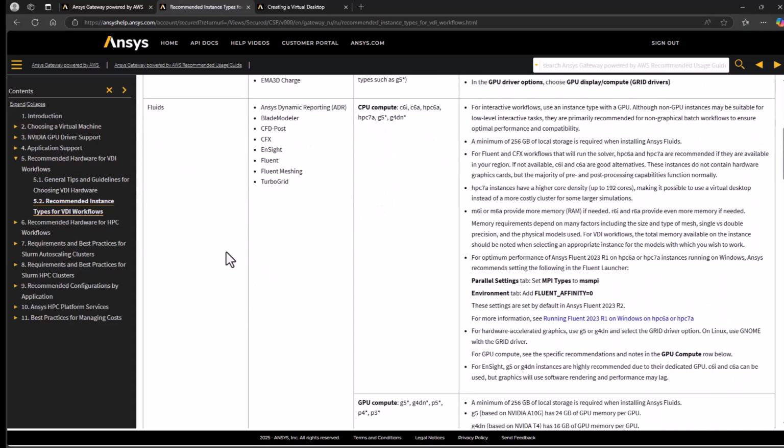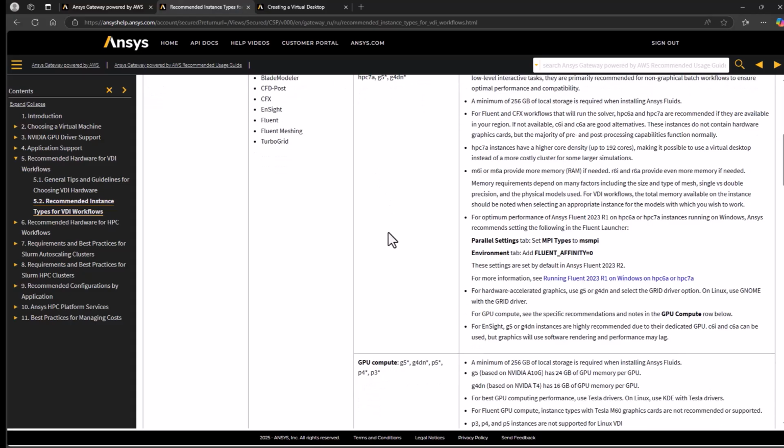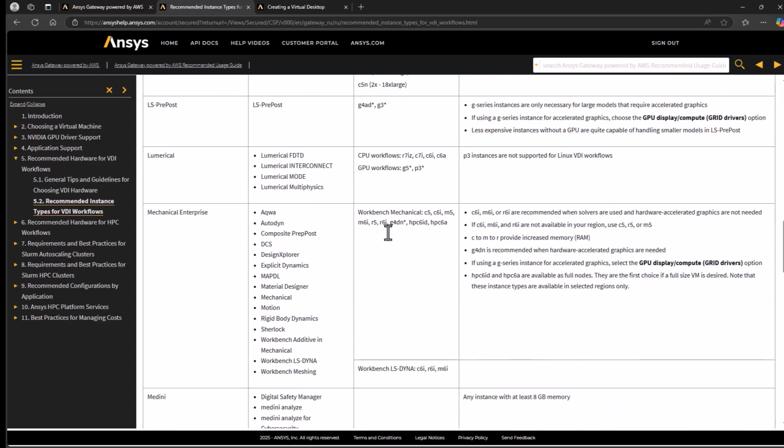In this example, I plan to use the desktop for pre- and post-processing, while I submit my jobs to the cluster for solving. So I would like a node with a GPU, but don't need powerful CPU or large amounts of RAM. I will use Fluent and Mechanical for sure, and will likely use Discovery for geometry prep. G4DN is recommended for all of these applications, so I make it my first choice.